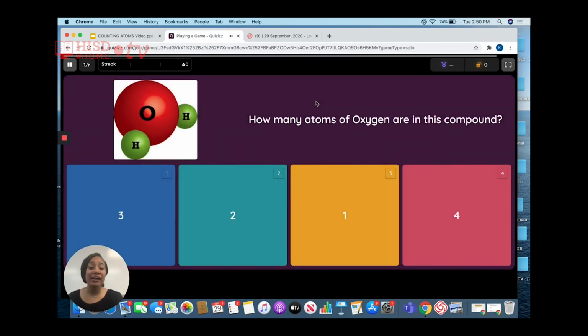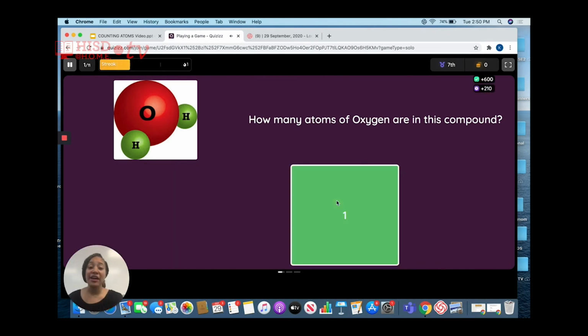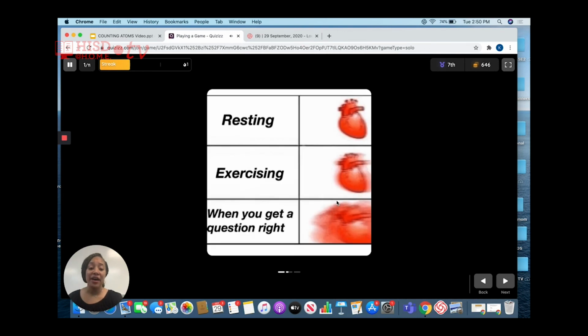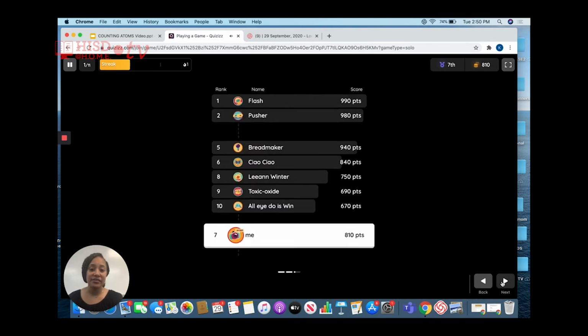How many atoms of oxygen are in this compound? 10 seconds. Yes, there is only 1 atom of oxygen.